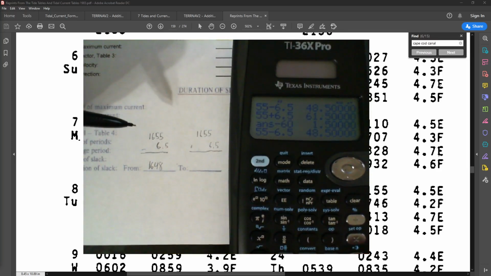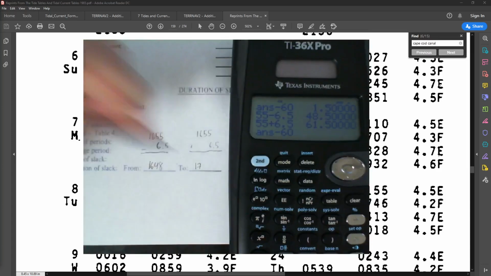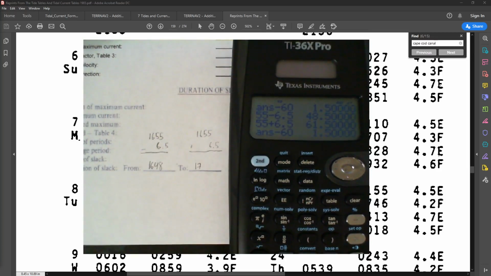But 55 plus 6.5 is 61, so we'll subtract the 60 and add the hour, so it'll be 17. And then we get 1.5. In this case, the Coast Guard rounds up.